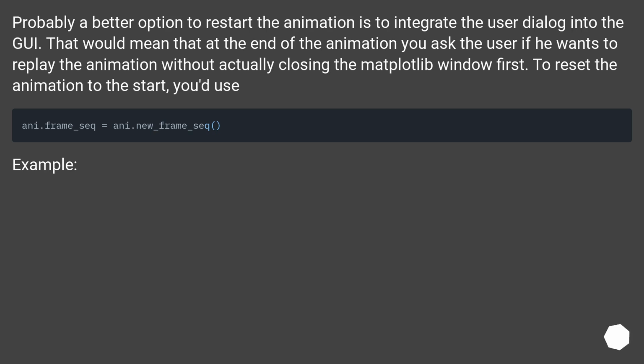To reset the animation to the start, you'd use, for example.